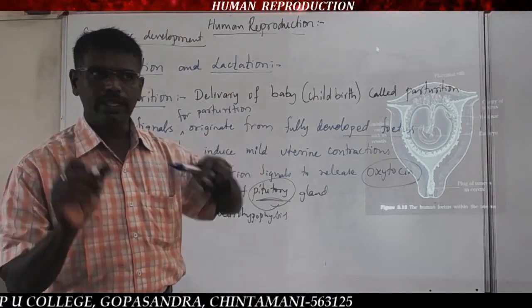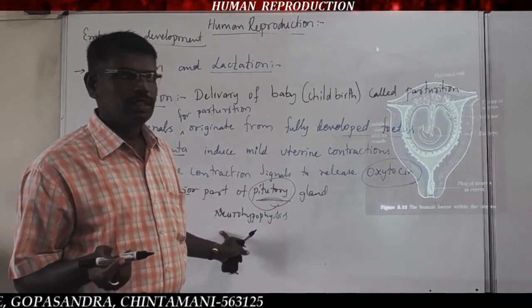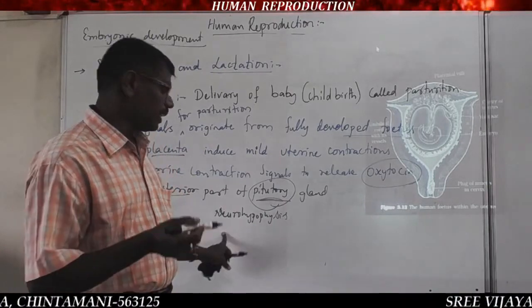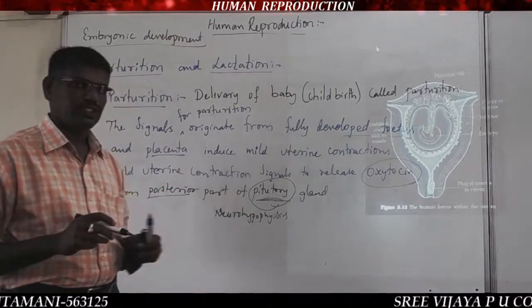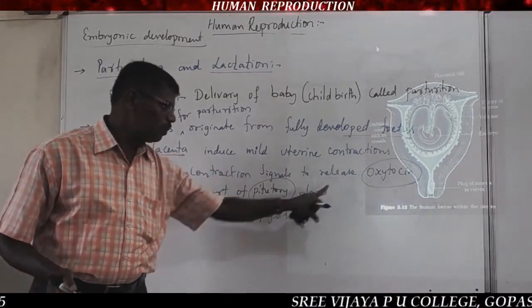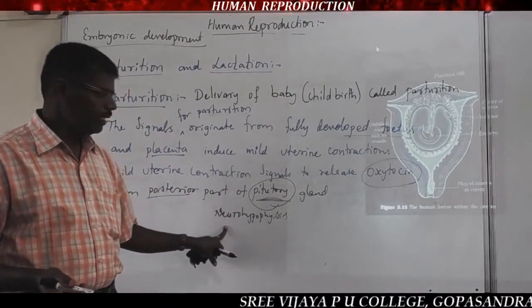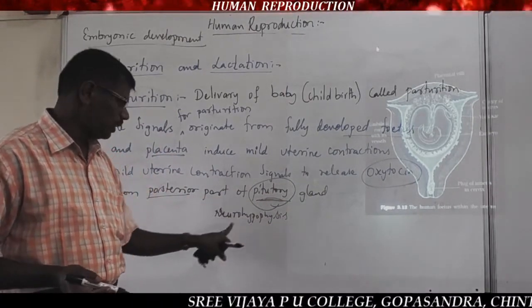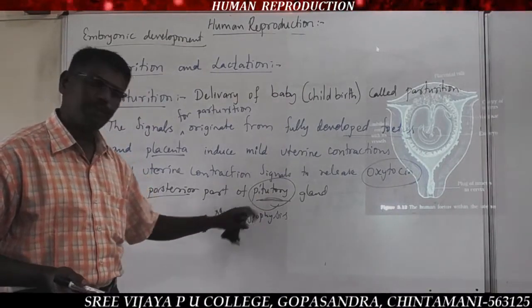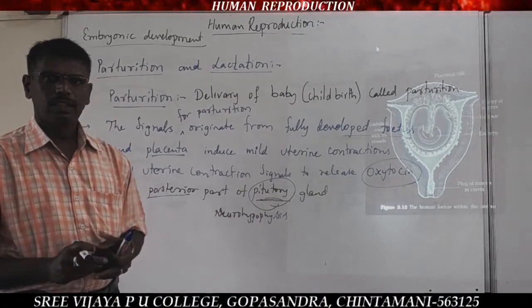The anterior pituitary is called the adenohypophysis, and the posterior pituitary is called the neurohypophysis. Follicle stimulating hormone and LH hormone are secreted from the adenohypophysis. But the oxytocin hormone is secreted by the neurohypophysis, the posterior part of the pituitary gland. Got it?